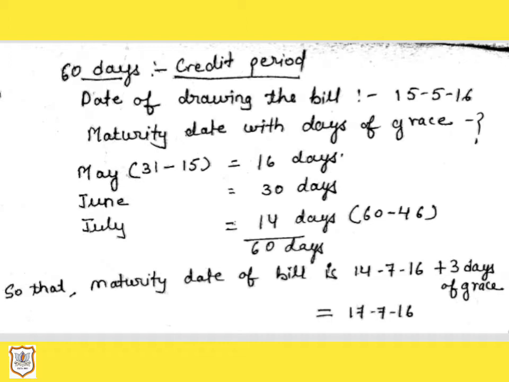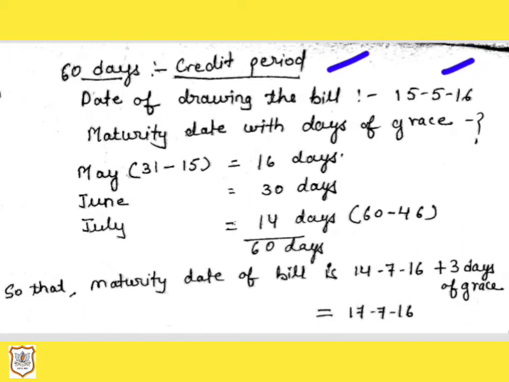Here the term of the bill is given in days instead of months, so the number of days should be considered to decide the maturity date. Like here, it is given in the question that Palak drew a bill for 60 days. So the credit period is 60 days and the date of drawing the bill is 15th May 2016.